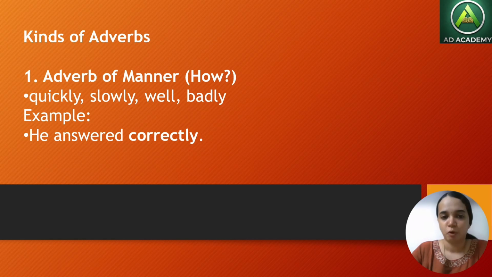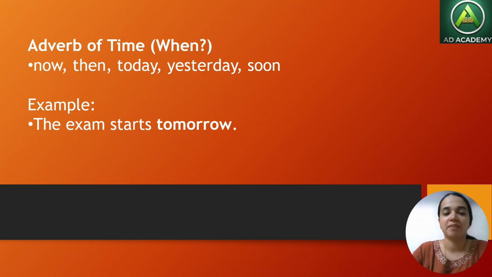Next, kinds of adverb. Here, adverb of manner. We have discussed adjective of quantity and adjective of quality. Like that, adverbs also have different kinds. Something that describes its manner, how something happened. It can happen quickly. Some actions can happen slowly, well, badly. He answered correctly. It usually ends in ly, as I have already told. That is the adverb of manner, how something happened. Walked slowly.